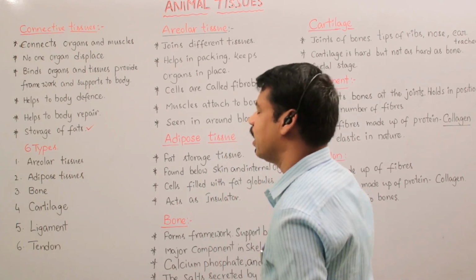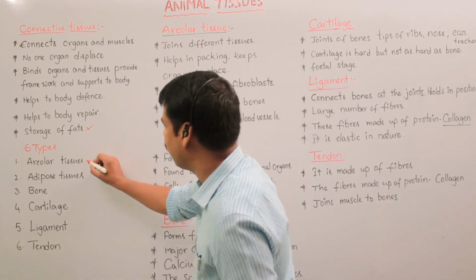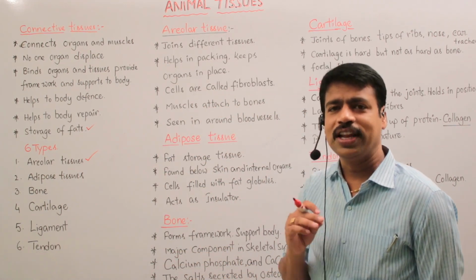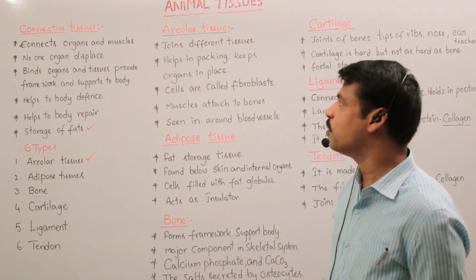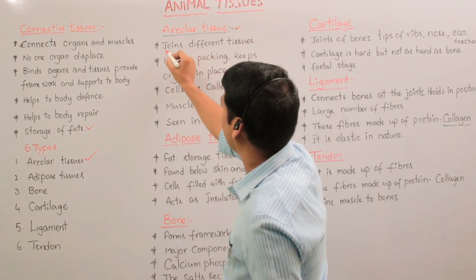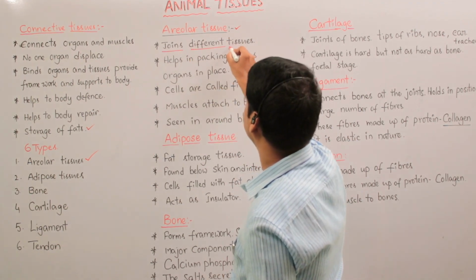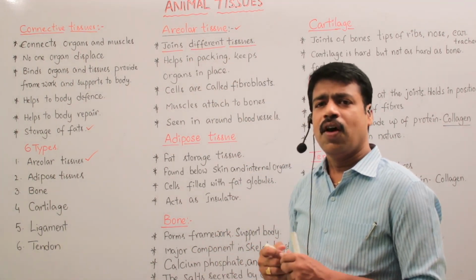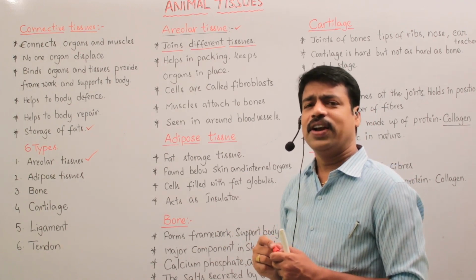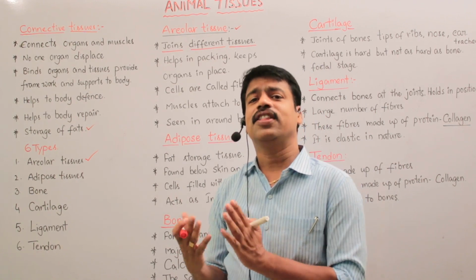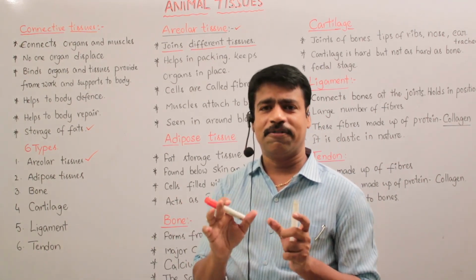Okay, right. Let us discuss areolar tissue. So what is areolar tissue? What is the importance of areolar tissue? Here, the areolar tissue joins different tissues. Our body is made up of different kinds of tissues, and each and every tissue performs a particular function.